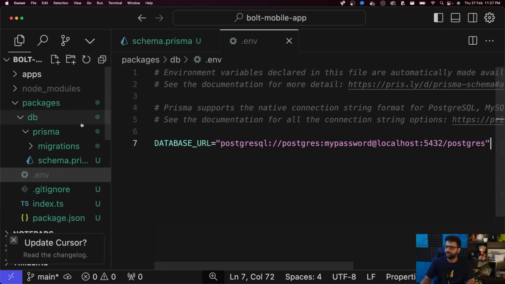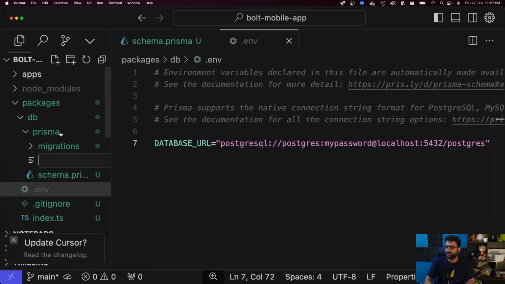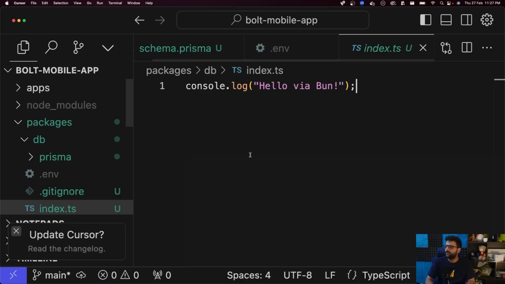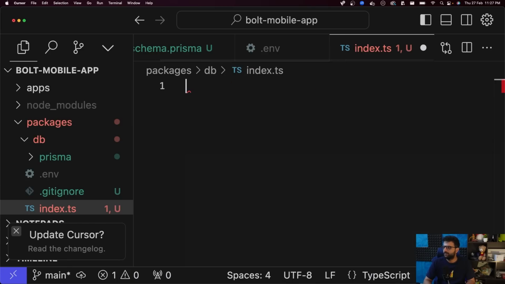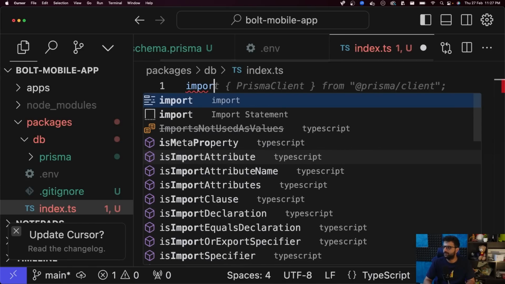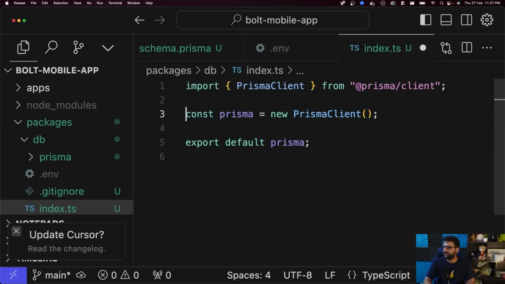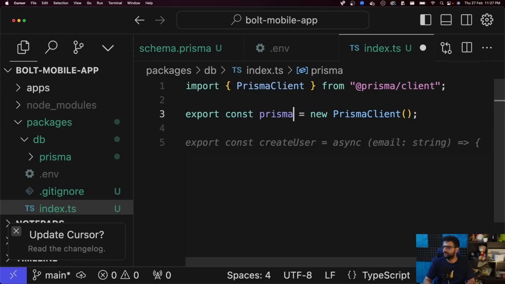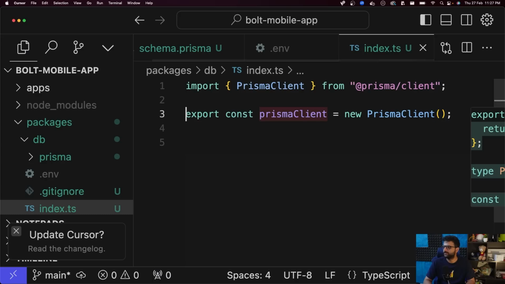And let me export an index.ts file. We probably already have one, db/index.ts, where I'm going to write import PrismaClient from Prisma client, export const prismaClient equal to new PrismaClient.